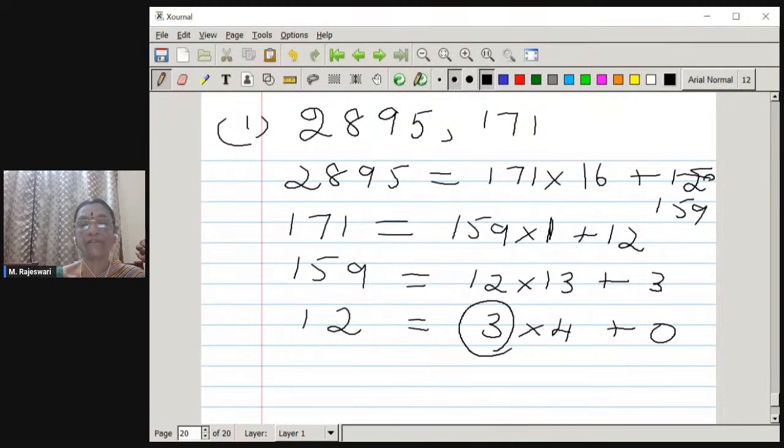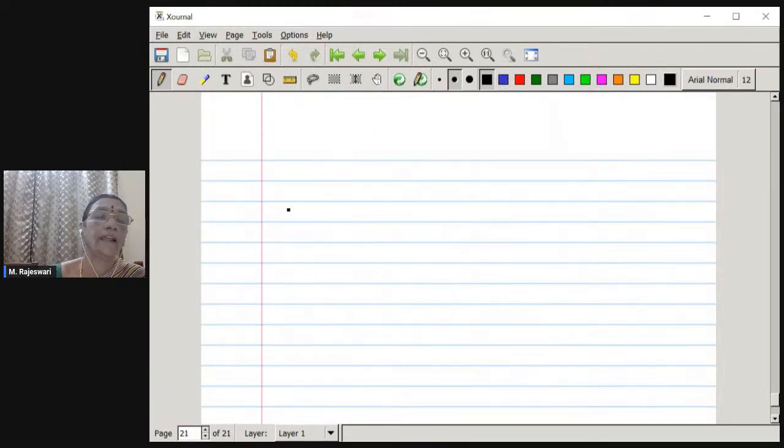The particular divisor which gives the remainder 0 is going to be the HCF. And of course, many of you have written it. For those people who have got the answer as 12, kindly recheck your calculations. Because 12 cannot be, the division has to continue. The remainder is 3 here, so it has to continue. That is why it is continued division, and finally we get the remainder as 0. That is the HCF. Very good. Now, let us move on to the second question.